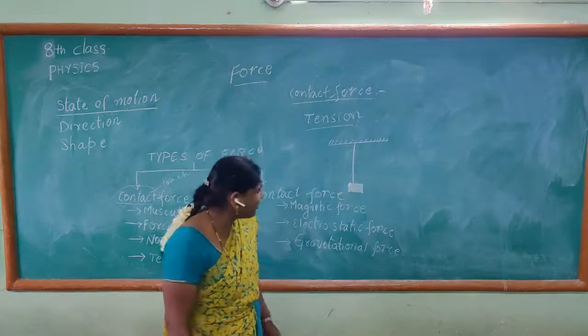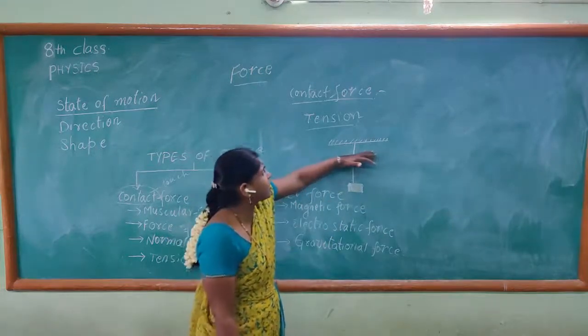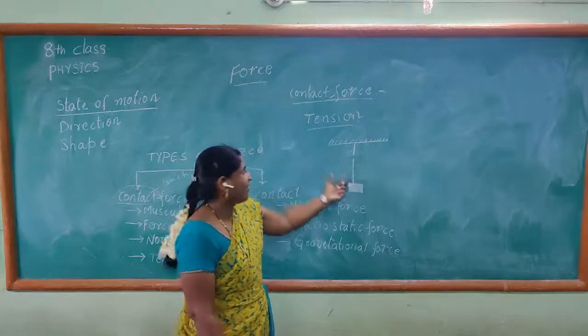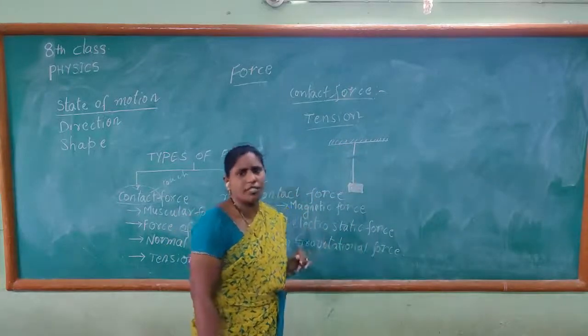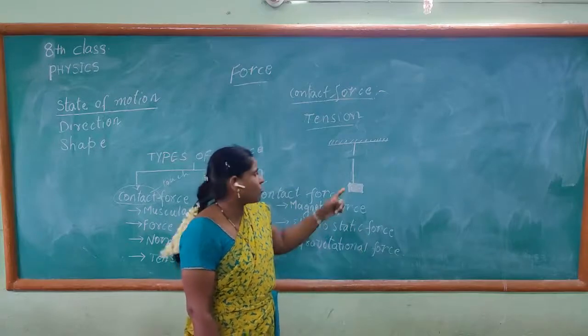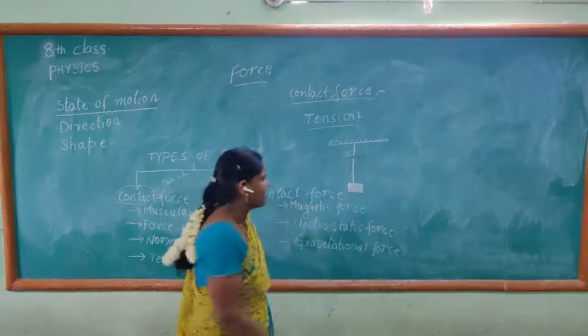If there is any breakage in the wire, the weight easily falls down. Why does the weight easily fall down? Because already we know that it is acted upon by the gravitational pull.